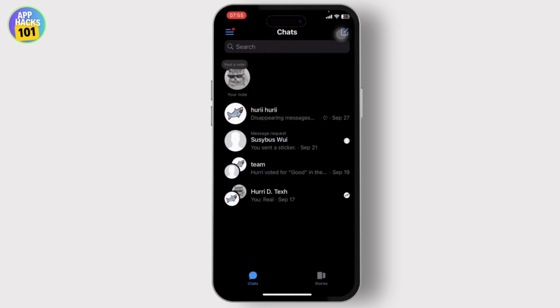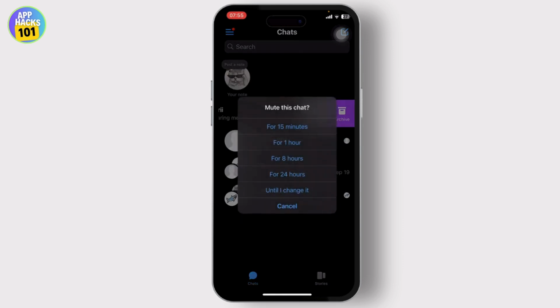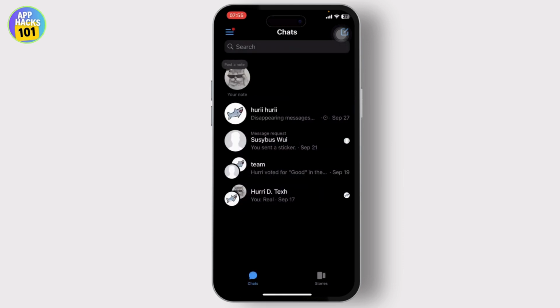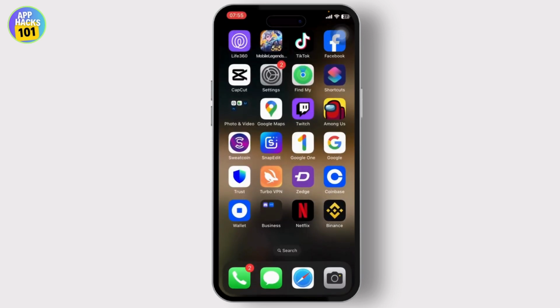The other thing I want you to check is your person's notification. Make sure that you have not muted them. So if I mute this, I won't be receiving any calls. So just go ahead and check all of those and make sure that your Messenger has a notification turned on, and that will basically fix your problem.